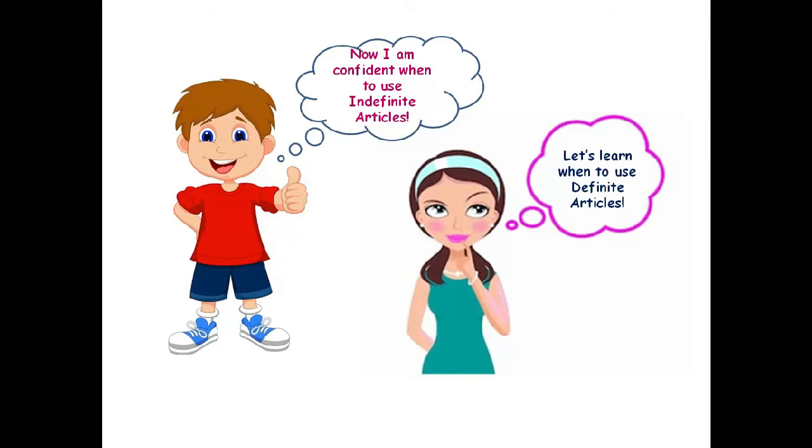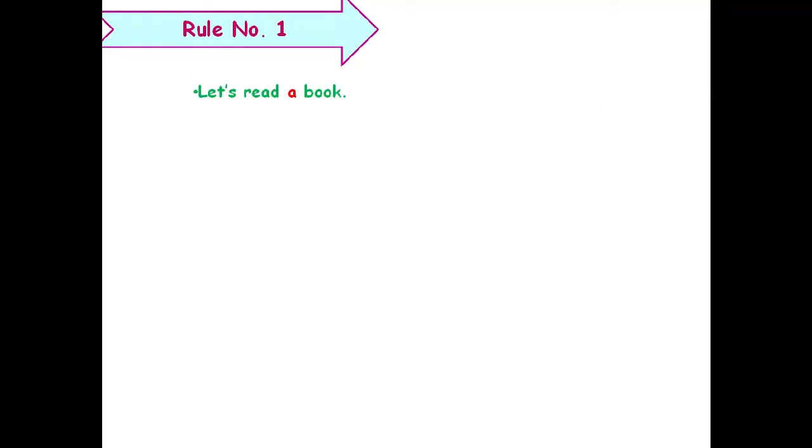Alright, this again we will do with the help of some rules. Here I've taken a sentence, let's read a book. The second sentence is, we could read the book we got from the library. Now do you see the difference here? In the first sentence, I'm saying let's read a book because you're talking about any book in general. But in the second one, you're saying we could read the book we got from the library. Here you're talking about reading a particular book, a book that you have got from the library. That is why here we use the word the. We are using the definite article over here.